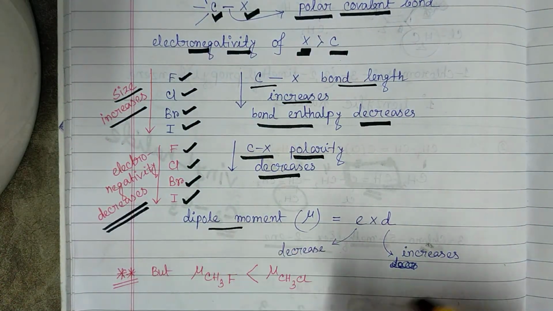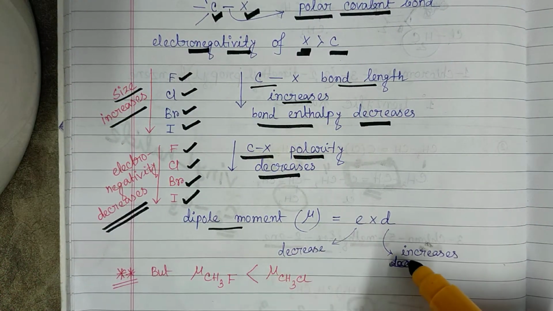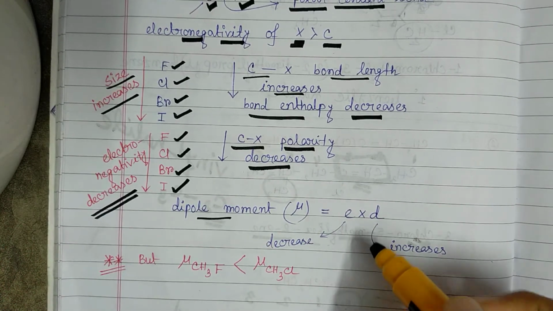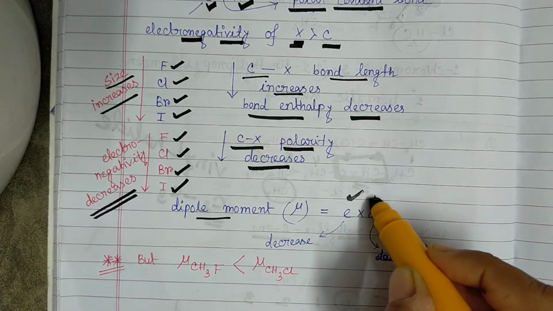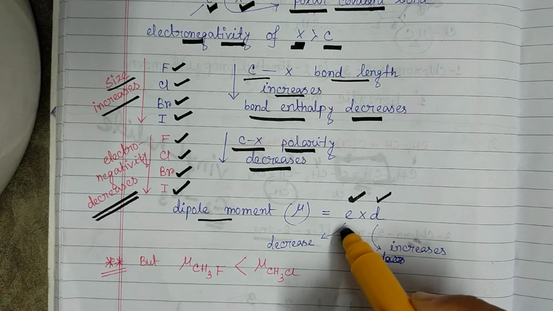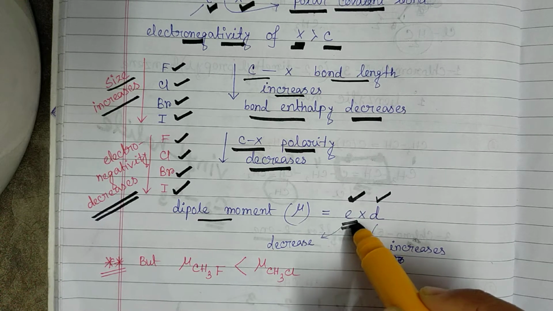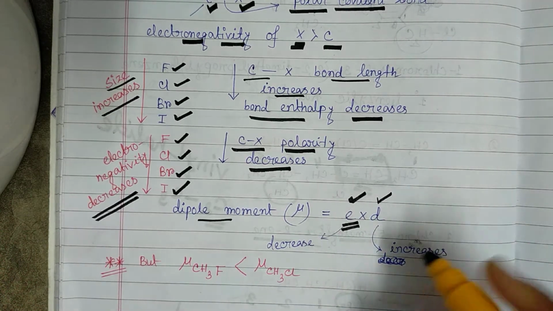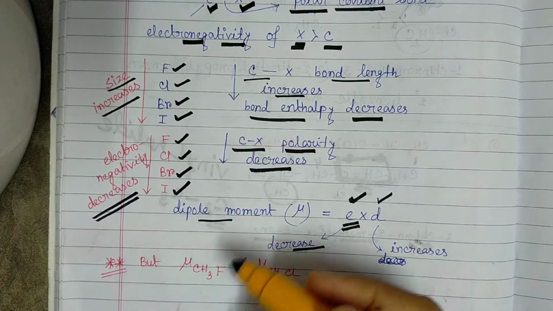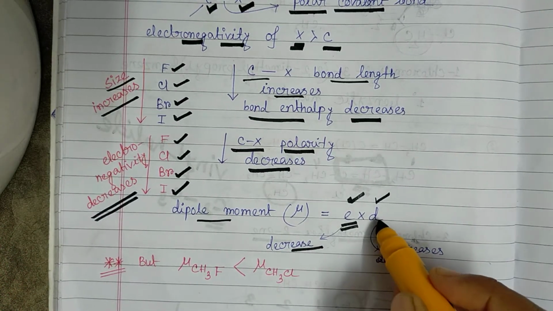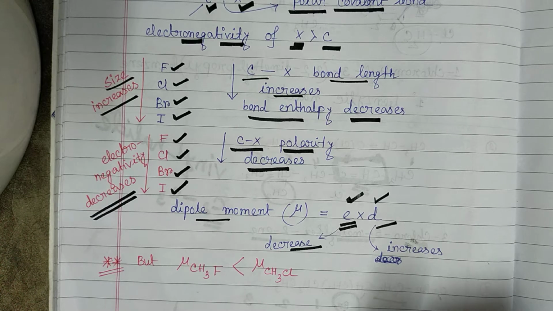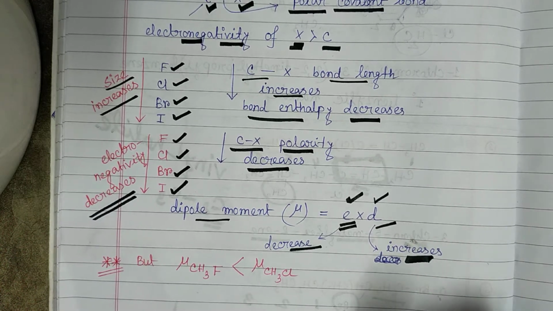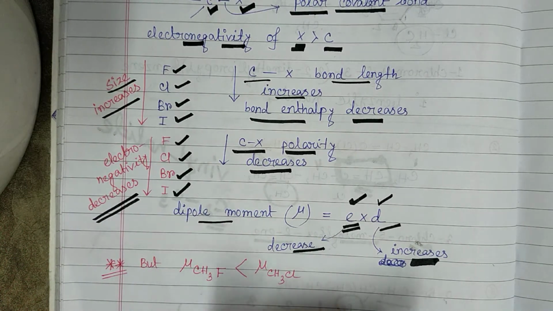Now the dipole moment. We know that dipole moment is the product of charge and distance. Here we have seen that the charge, that means the polarity, is decreasing from fluorine to iodine, and the distance between carbon and halogen is increasing as we go from fluorine to iodine.